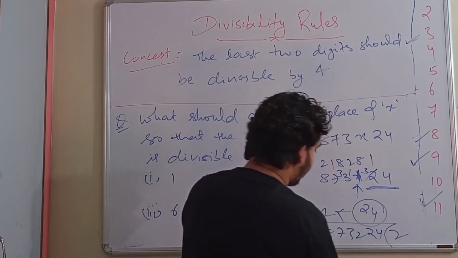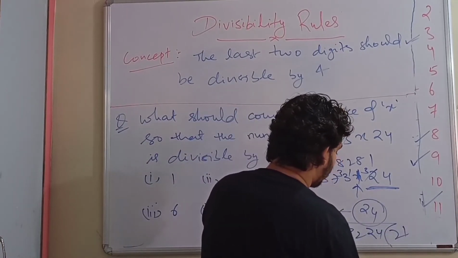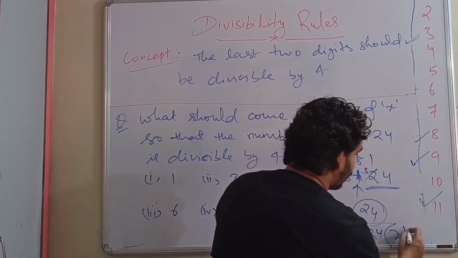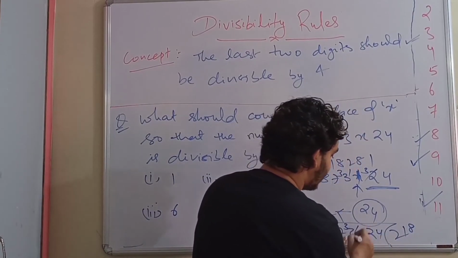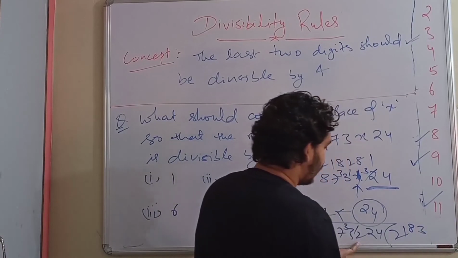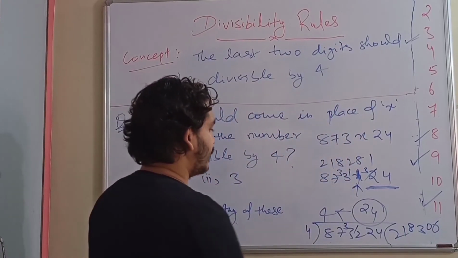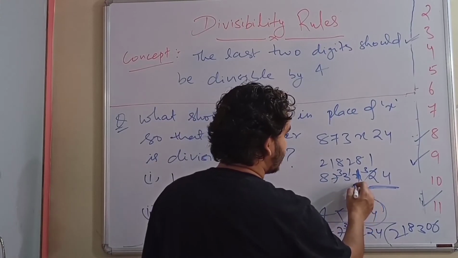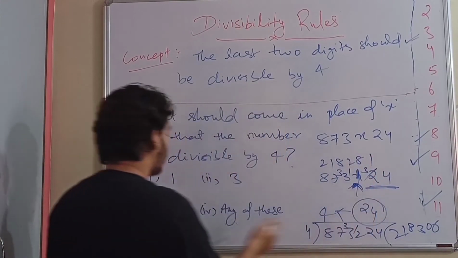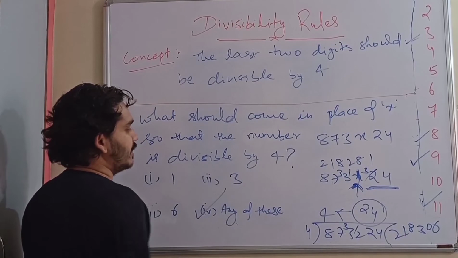4 2s are 8, then 4 1s are 4, 3 will remain, 4 8s are 32, 1 will remain, 4 3s are 12, then 0, 4 6s are 24. So if you keep any number in place of x, it will be divisible. So what is that option? Nothing but any of these.